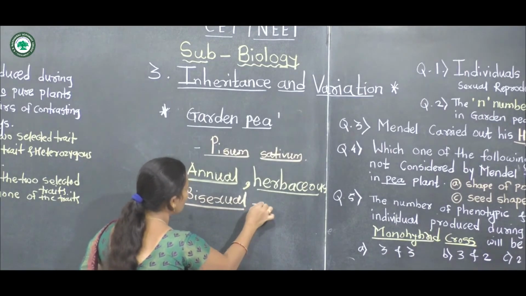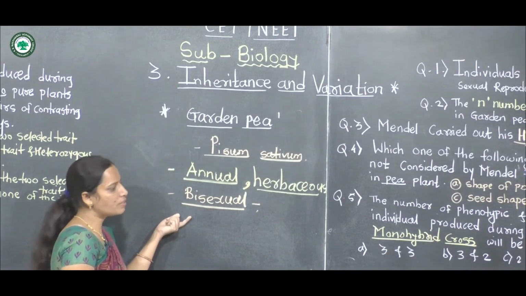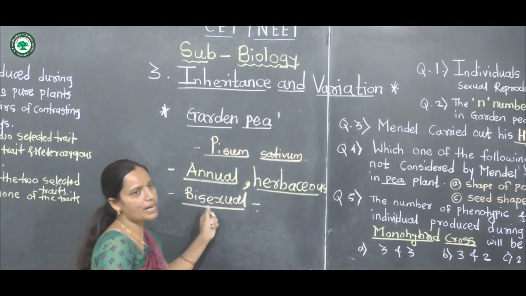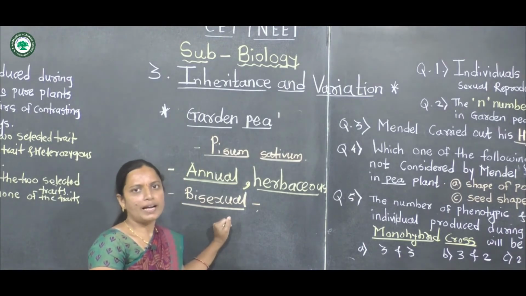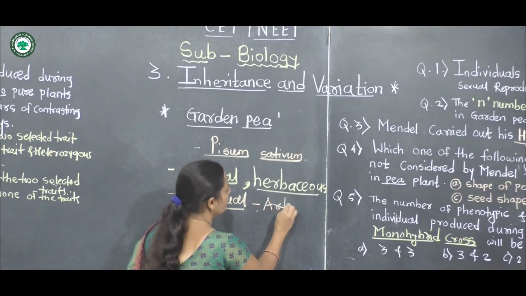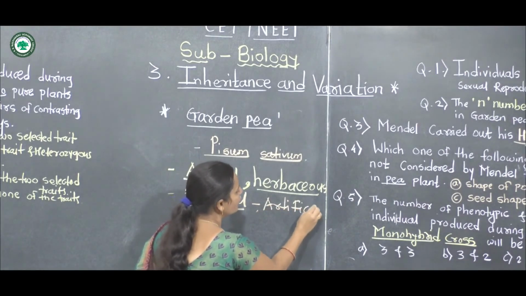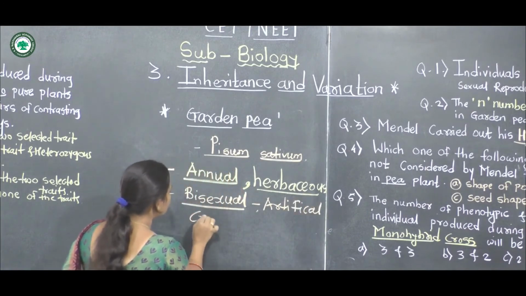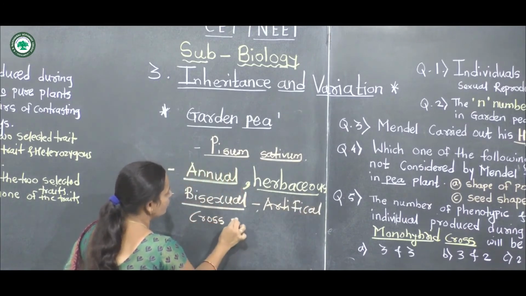This is a very important characteristic of garden pea plants.